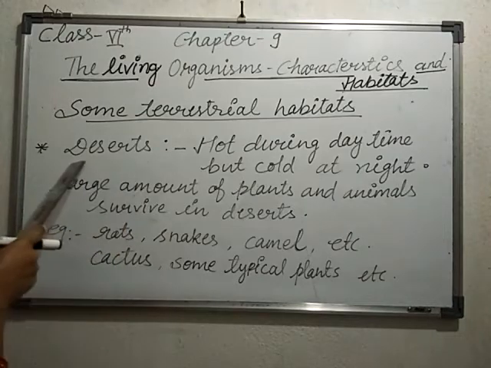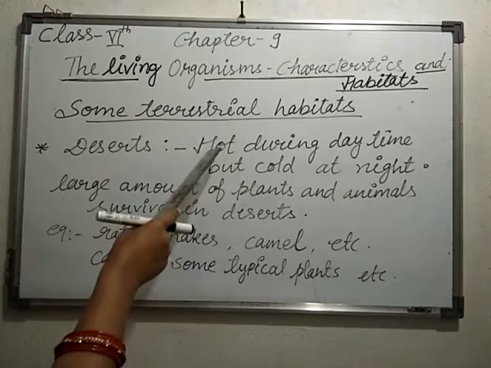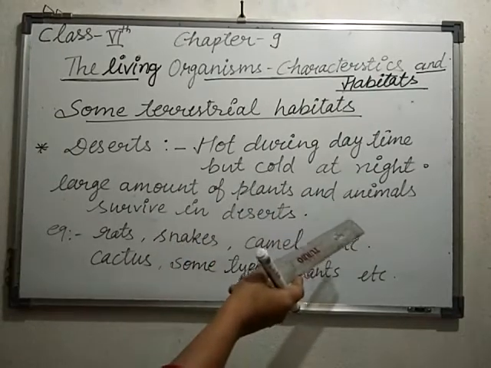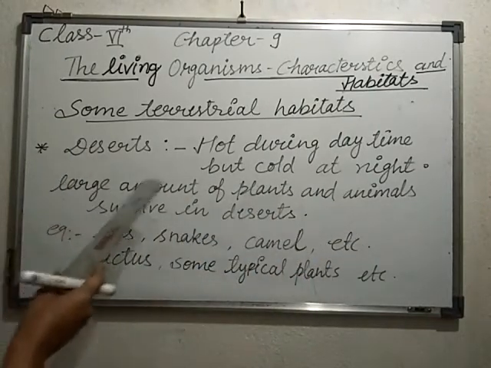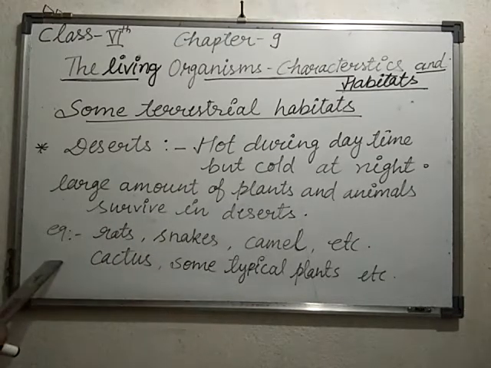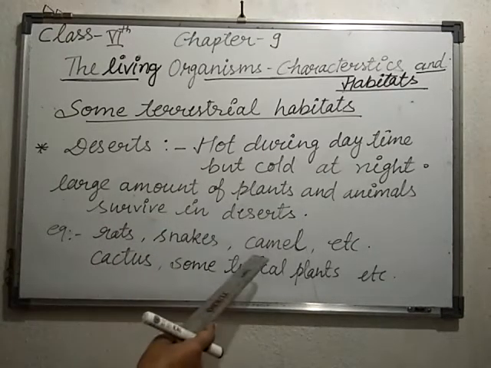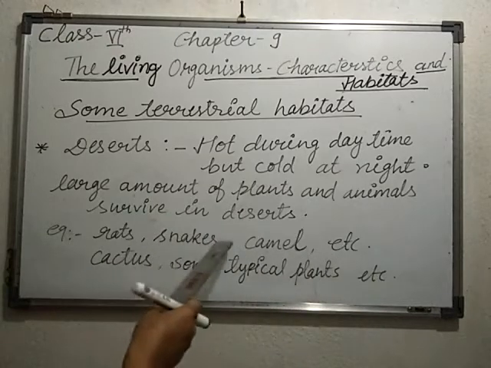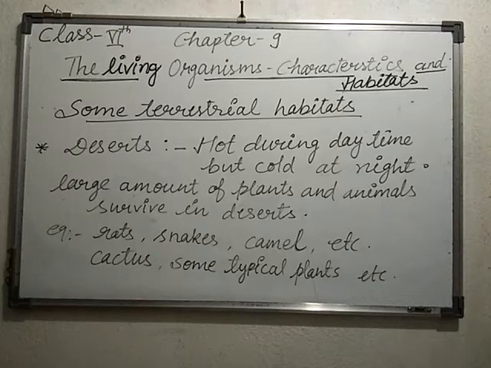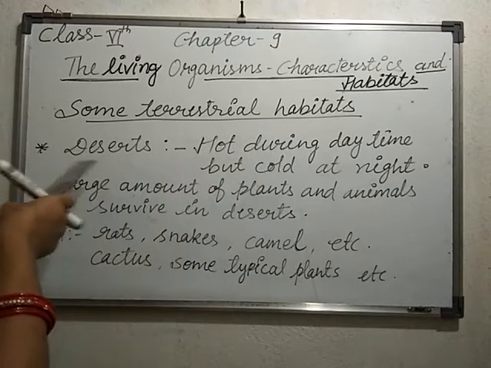As you know, students, desert places are very hot during the daytime but very cold at night. A large number of plants and animals also survive in the desert places. For example, rats, snakes, camels, etc. are examples of terrestrial habitat animals. But the cactus and some other typical plants also grow in the desert places.